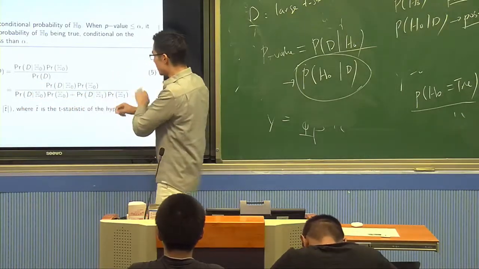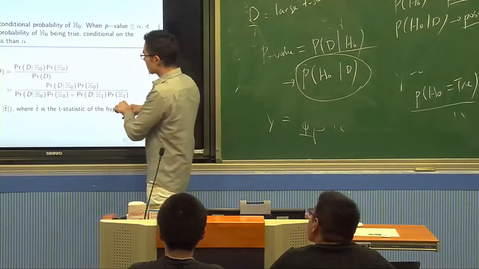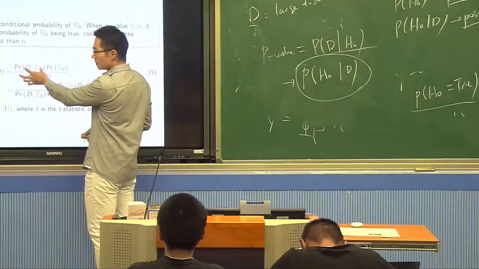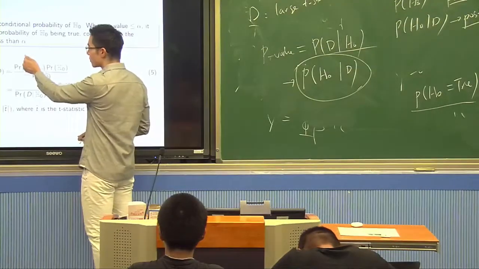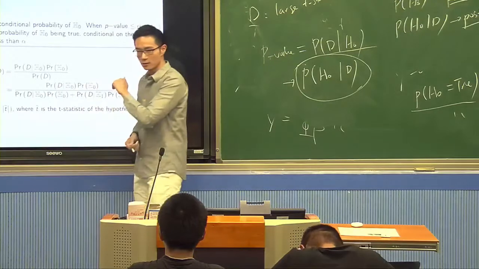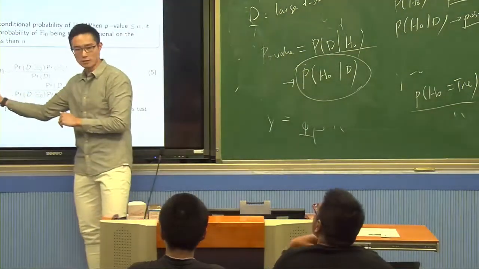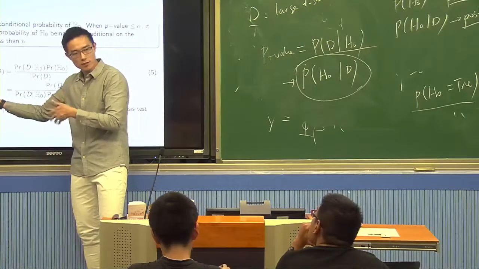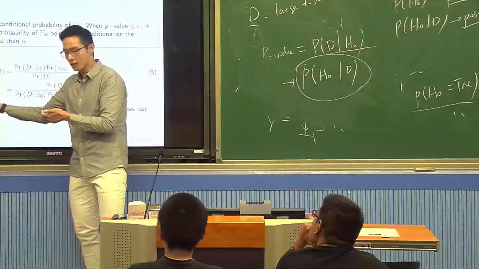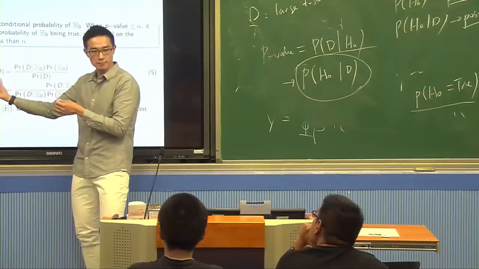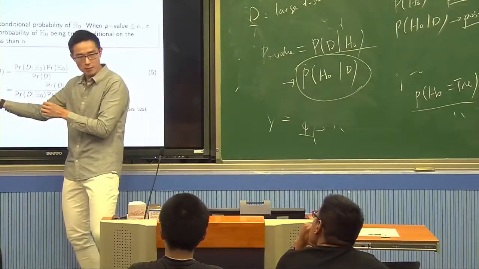Now, what you can see from this formula is that this is the p-value. The p-value is the probability of observing the data conditional on H0 being true. But the other one is actually what we want. This is what decision theory says we should want: the probability of H0 based on D. And we should form our decision based on this probability.